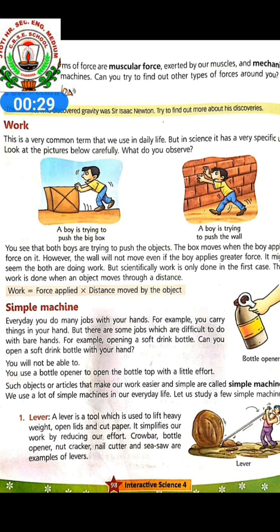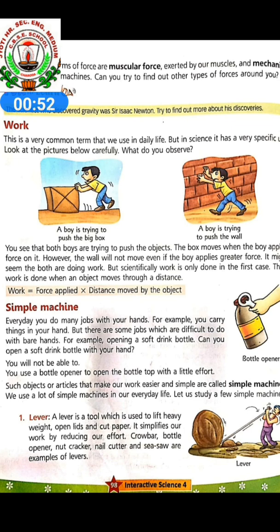Work. This is a very common term that we use in daily life, but in science it has a very specific use. Look at this picture below. What do you observe here? A boy is trying to push the big box and the boy is trying to push the wall.